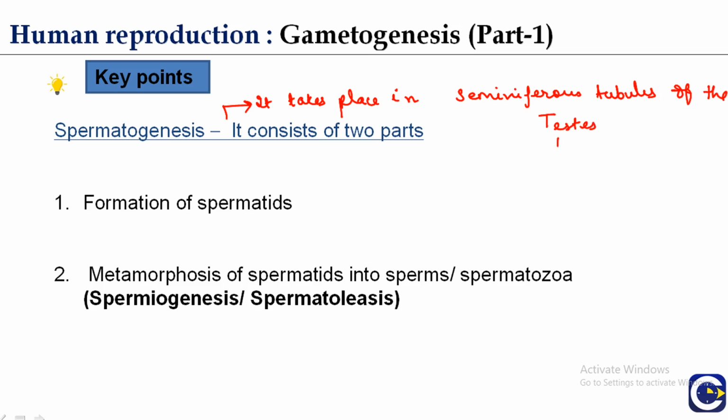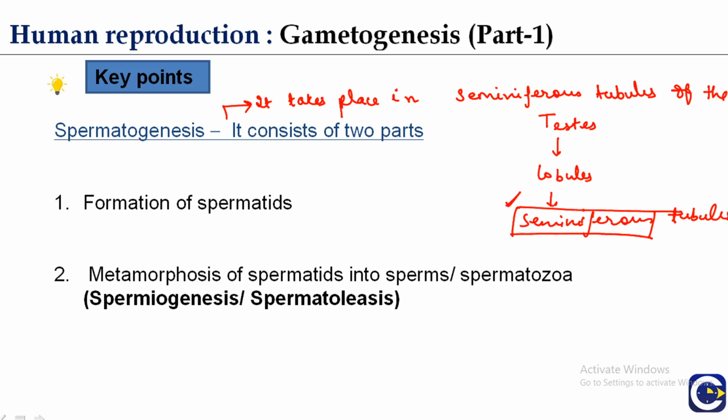Now we know that in testes there are testicular lobules, and inside the lobules there are seminiferous tubules. So the process of spermatogenesis specifically takes place inside the seminiferous tubules of testes.